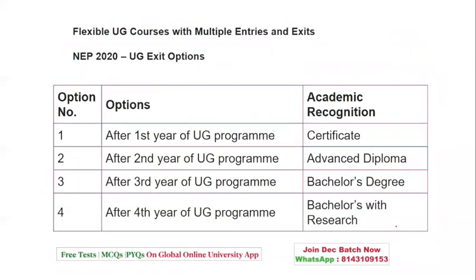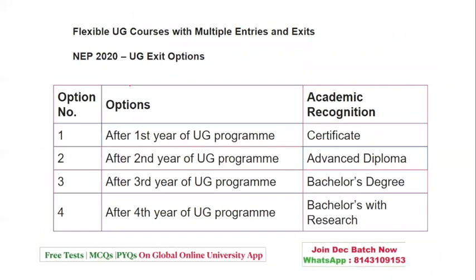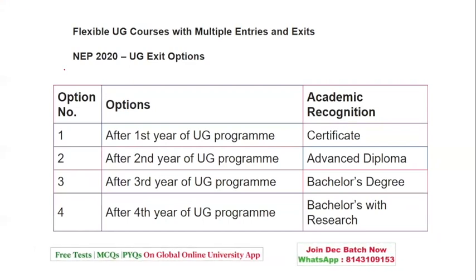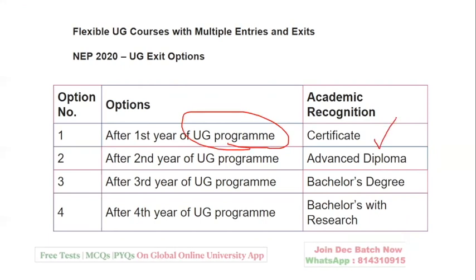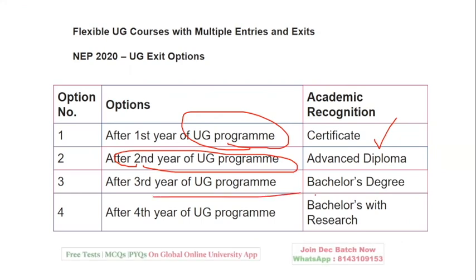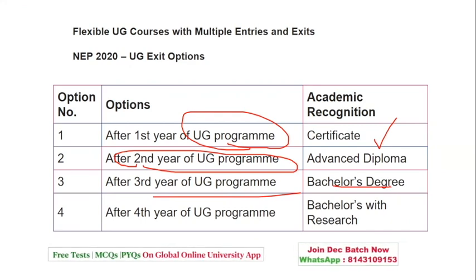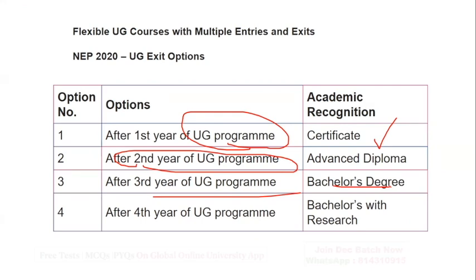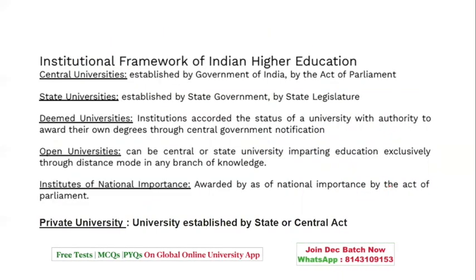At the same time, as I said, multiple entry and exit, but let's check what exactly it means. After completing the first year of a UG program, a certification will be given. Then after the second year of the UG program, an advanced diploma will be given. When we talk about the third year, if the student completes, a bachelor degree will be given. And if the student completes the fourth year of the UG program, he gets a bachelor with research. That's how it is looked after.